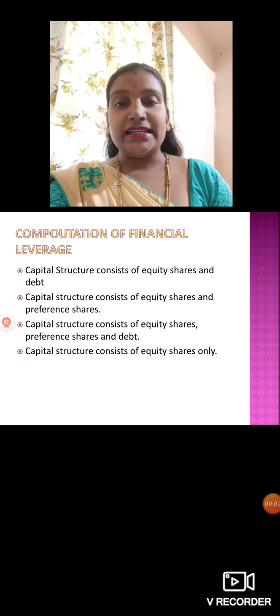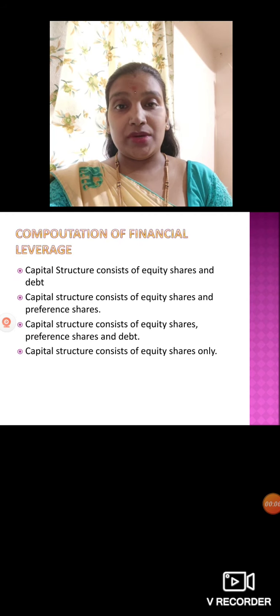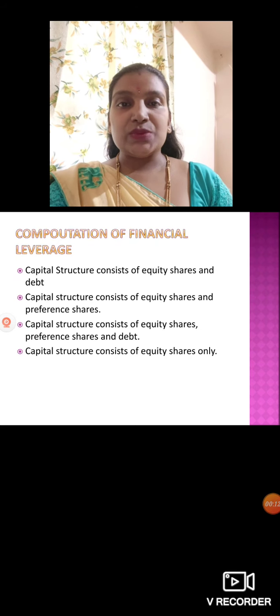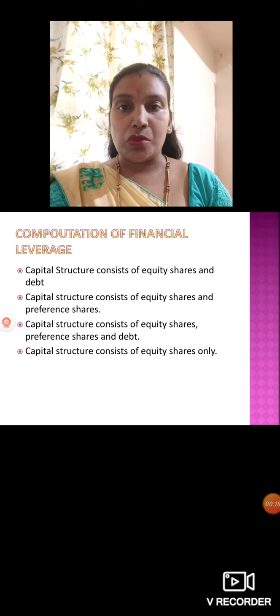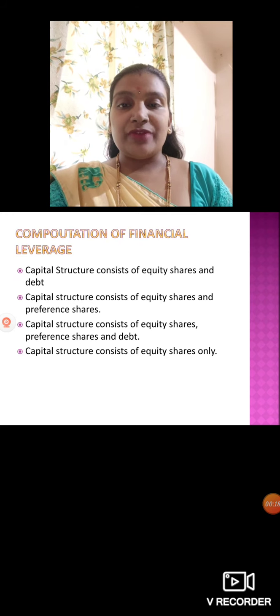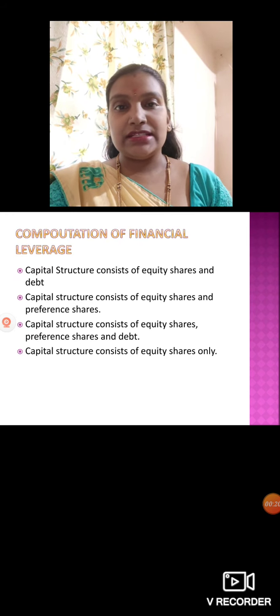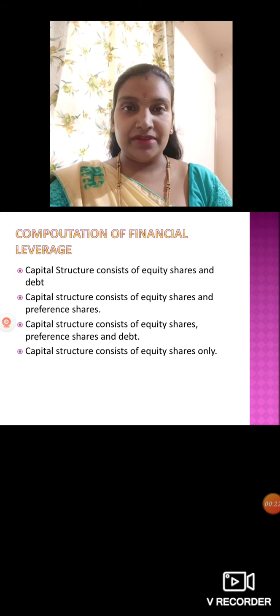Hello students. Previously we have studied what is financial leverage and what is operating leverage, and we have solved sums on operating leverage. Next we'll see the problems on how to calculate financial leverage. Computation of financial leverage, as explained in the previous class, depends